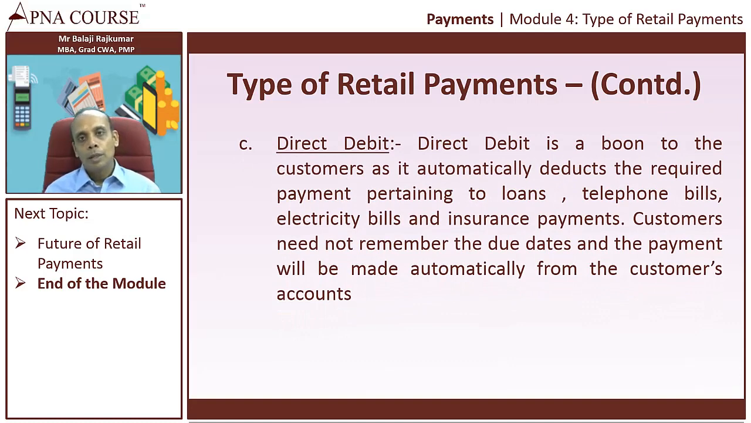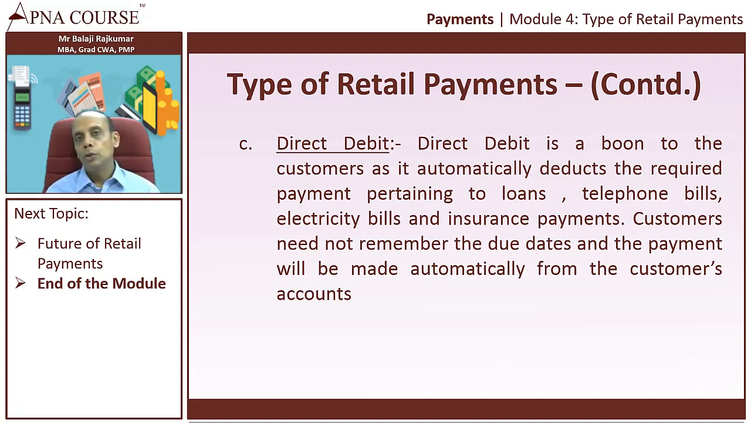The next one is the direct debit. So a customer can take a loan from a bank, he can take an insurance policy, he needs to pay premium for that, and he also needs to make telephone bill payment and electricity bill payment. So every month it will be really a headache for the customer to remember all the dates. See, for example, a loan EMI.